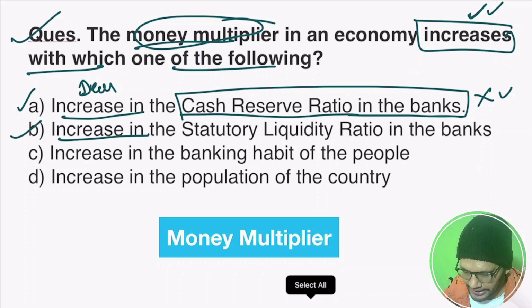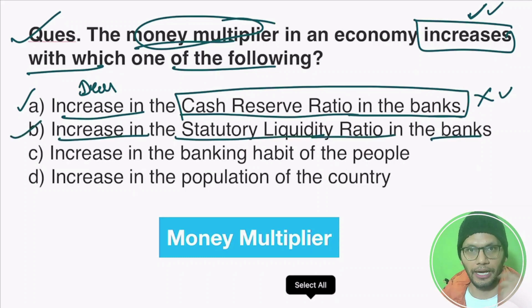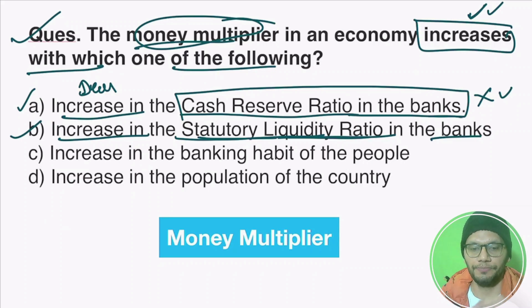Next says increase in the statutory liquid ratio in the bank. Again, this statement is incorrect because when statutory liquid ratio increases, money multiplier decreases. Because in that case, banks have less money to lend.